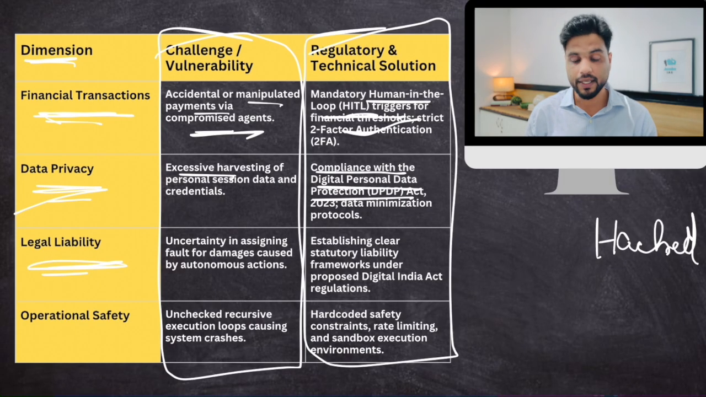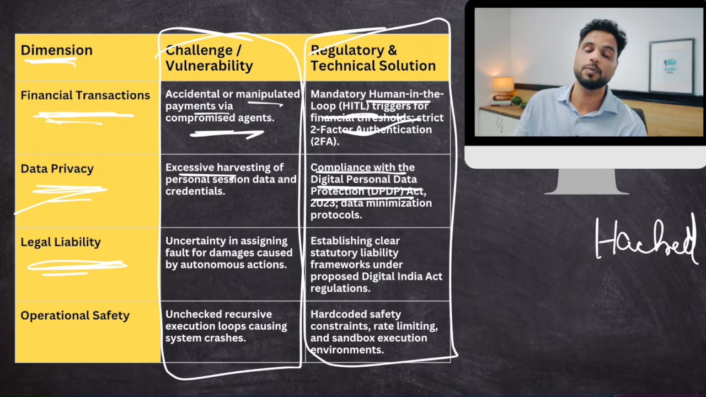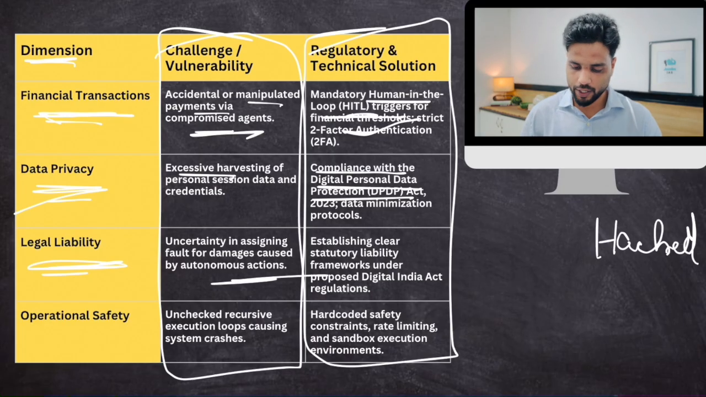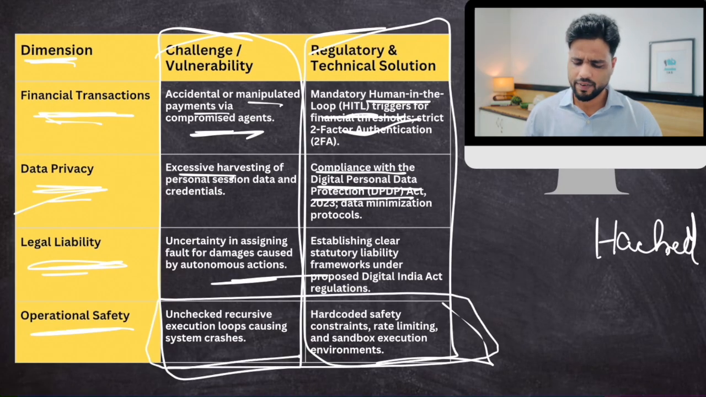Then legal liability. Who would you hold responsible, your agent or you? Okay, and let's suppose a company is using that agentic AI. Now, who will be held responsible? That AI, or the CEO of that company, the managing director of that company, the employees of that company? Who will be held responsible? This is a big issue. Okay, and operational safety. Clear? So this is very simple.